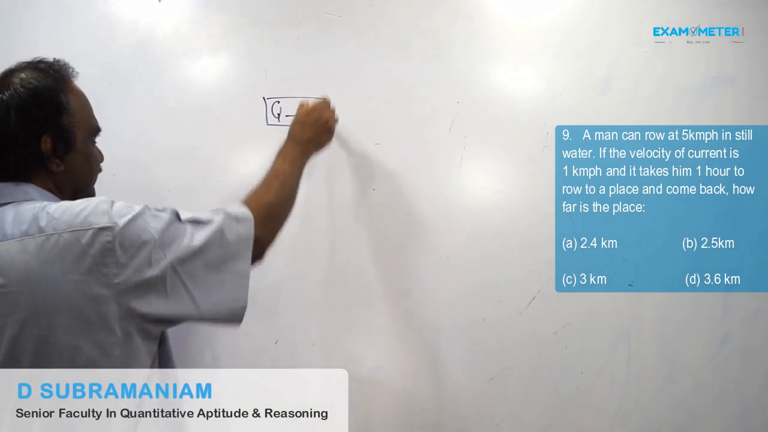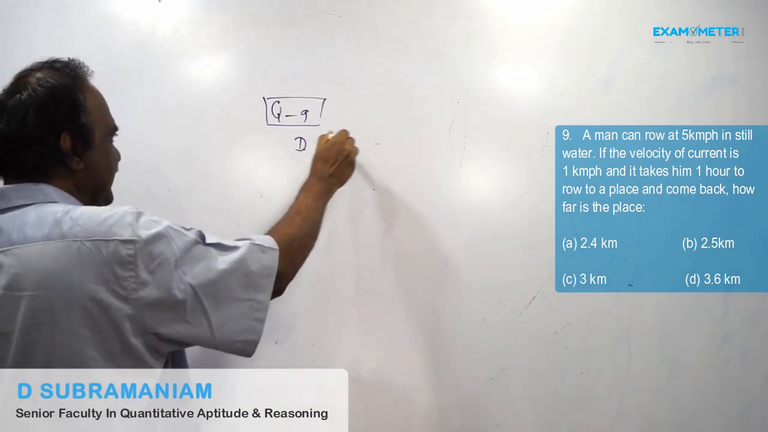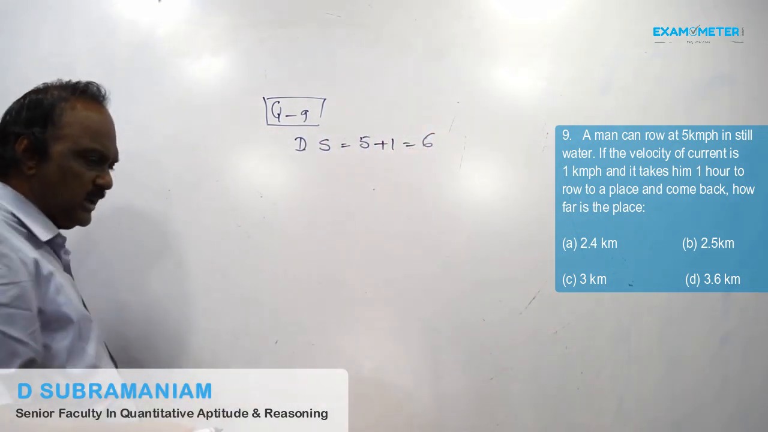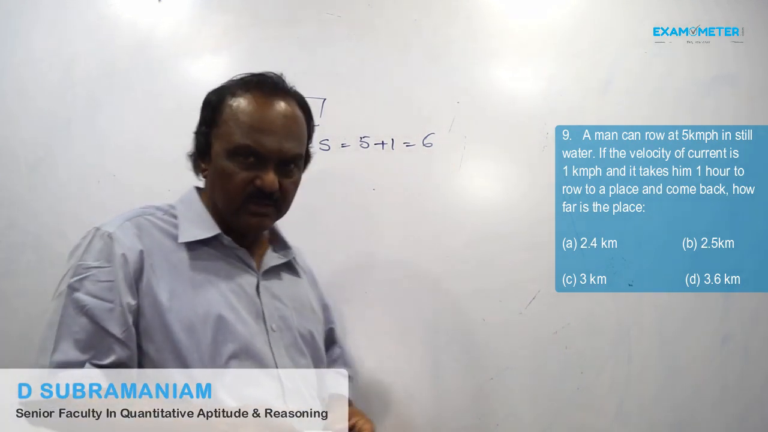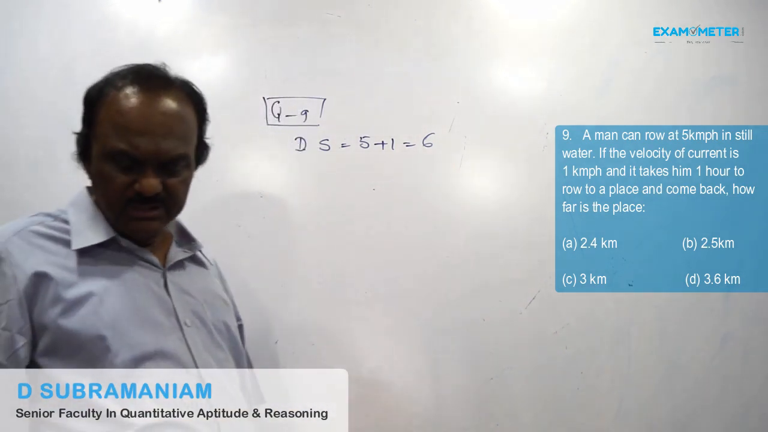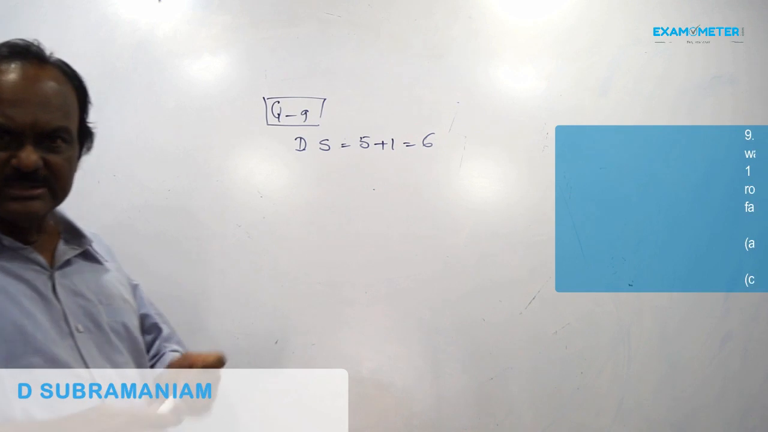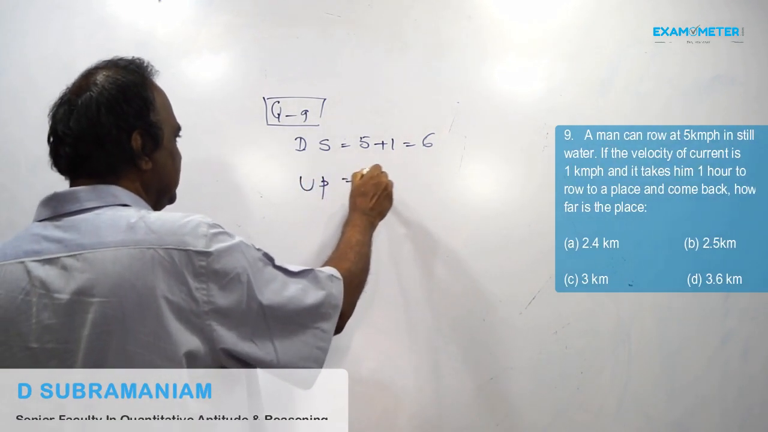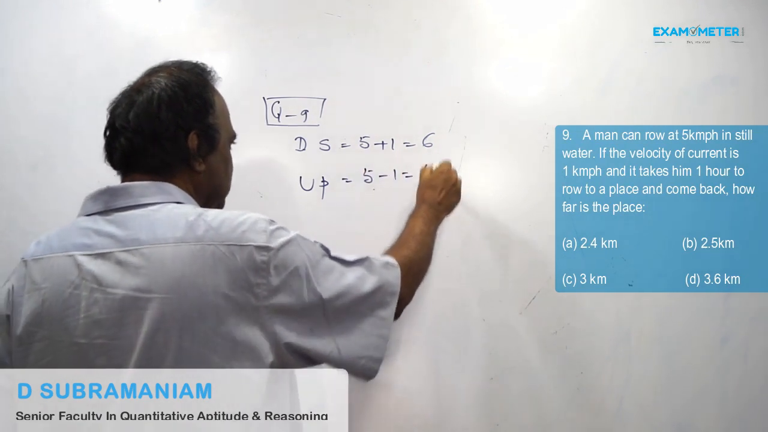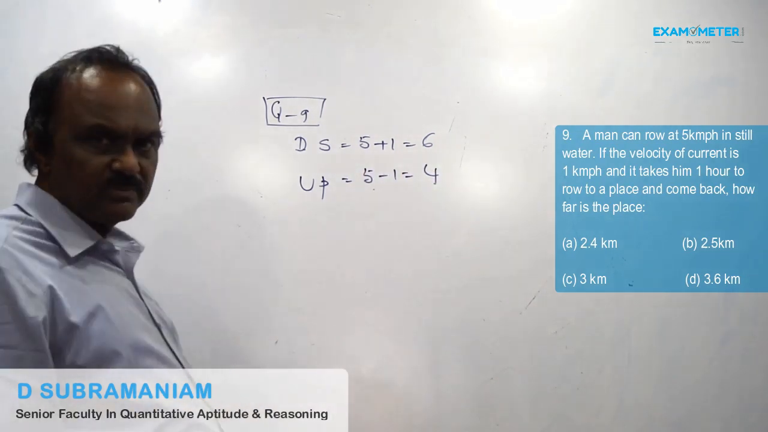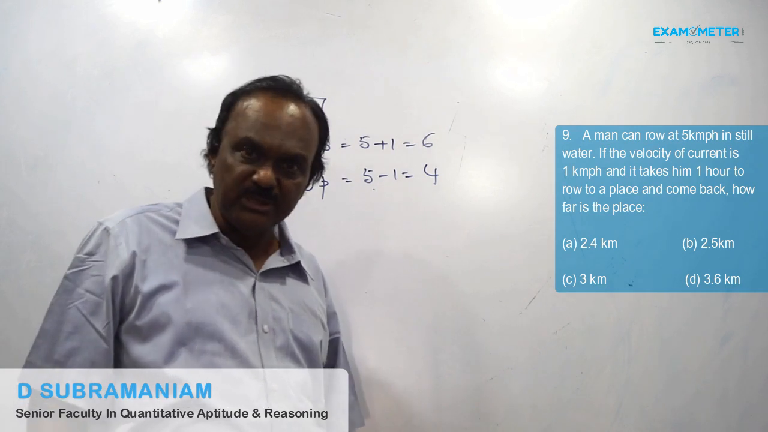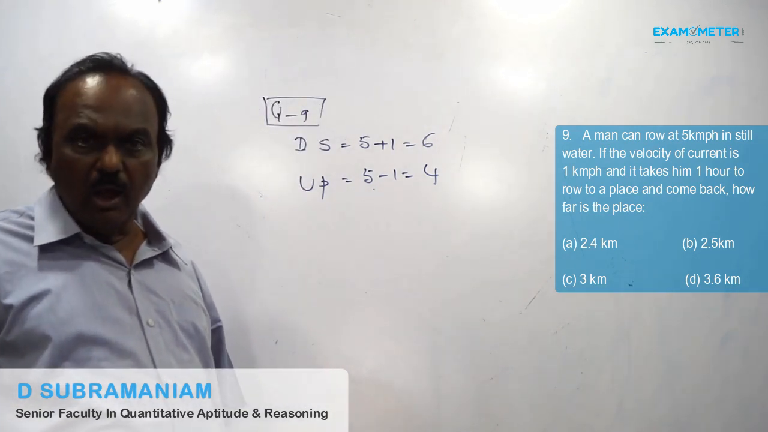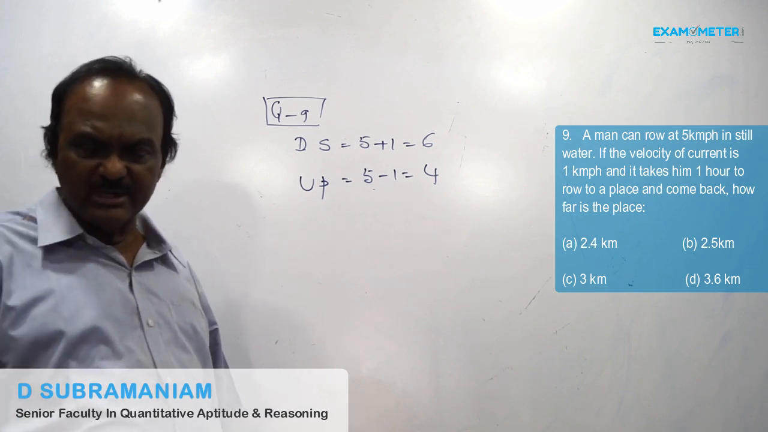First step, speed downstream is equal to 5 plus 1, 6 kmph. Speed upstream is equal to 5 minus 1, 4 kmph. How far? That means we have to find out the distance.